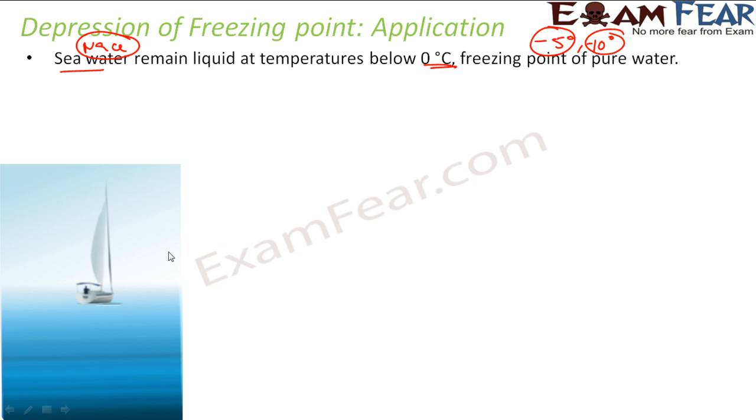And thus, even at 0 degrees Celsius, the water is still in liquid phase. It is not in solid phase, and that helps actually. Correct? That is another good application of freezing point depression. If you wonder why at 0 degrees Celsius also the seawater is not solid, it is still liquid, the reason is the depression in freezing point, because of the addition of these solutes, sodium chloride and other minerals.